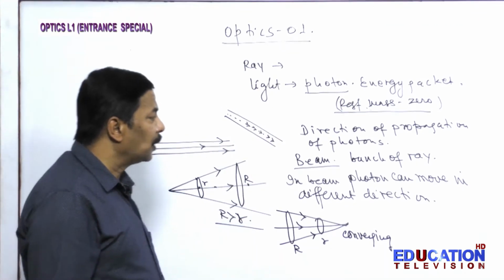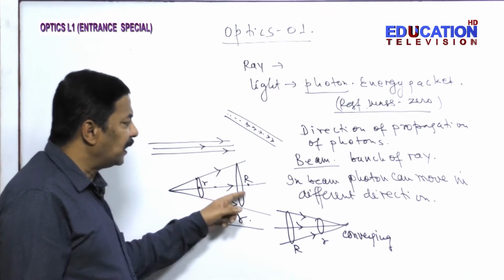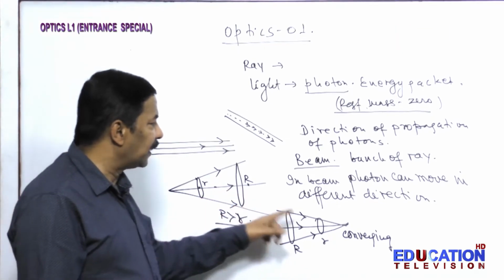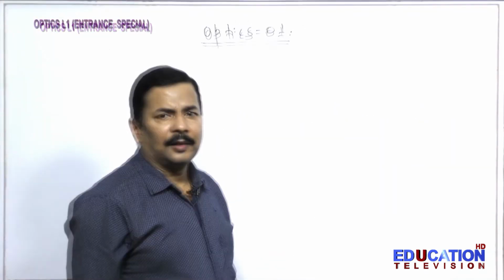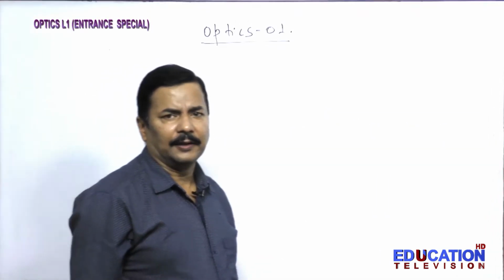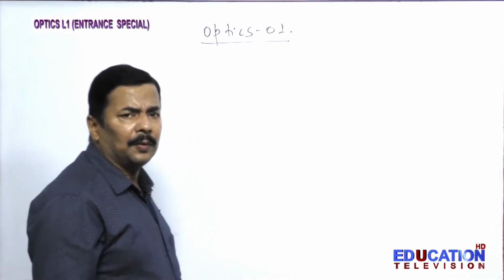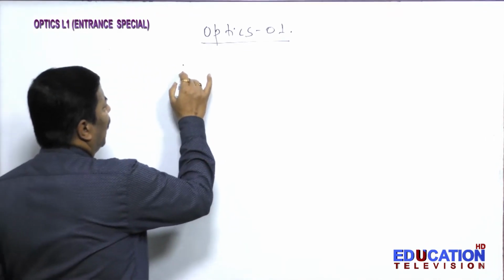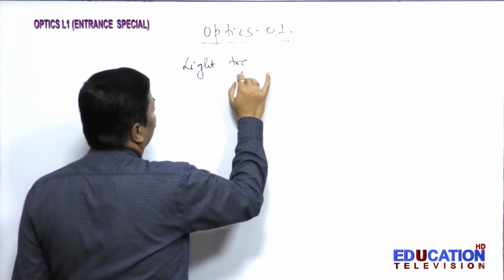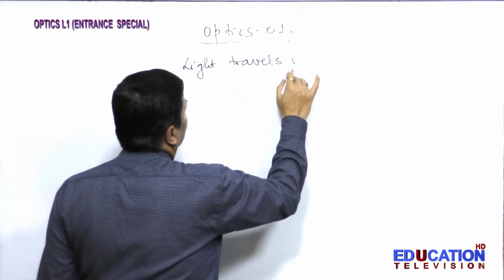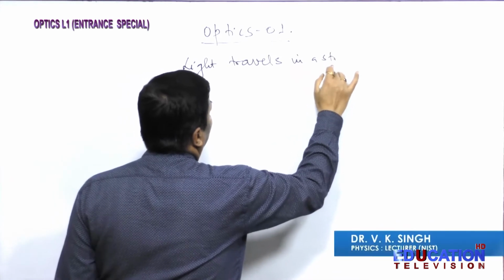Next thing to understand: after understanding the ray and the beam, we are supposed to understand that light travels in a straight line. Now this is a statement we have to deeply analyze.